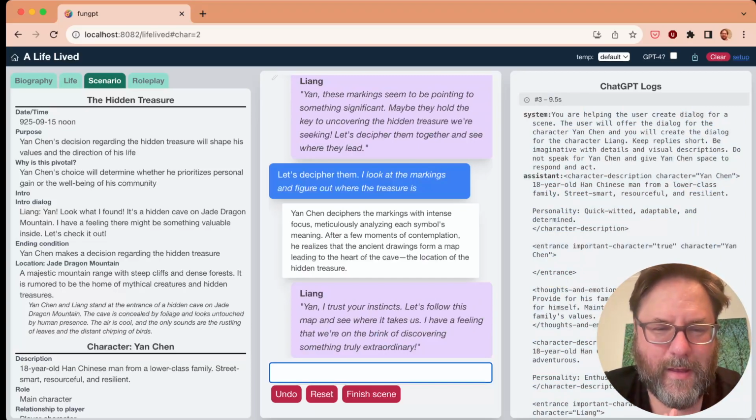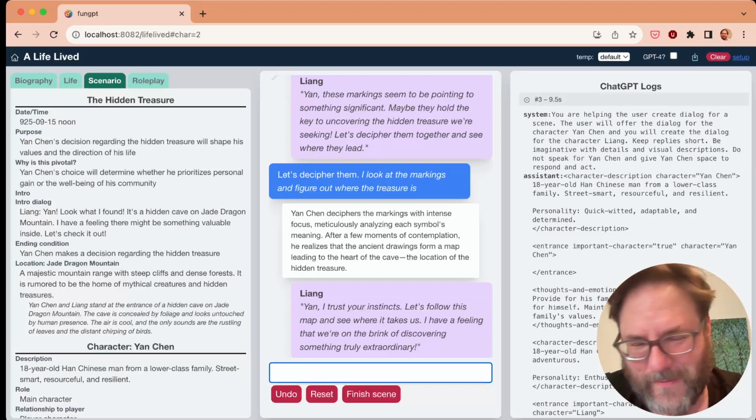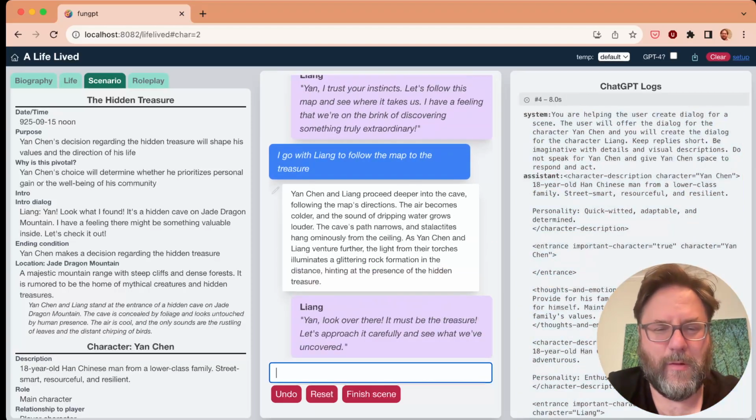Okay, the location of the hidden treasure has been discovered, right? So no location showed up, but I go with Liang, map to the treasure. Okay, and we found the treasure.